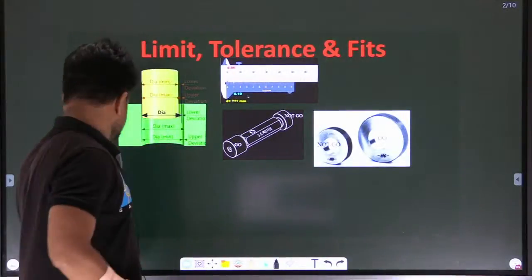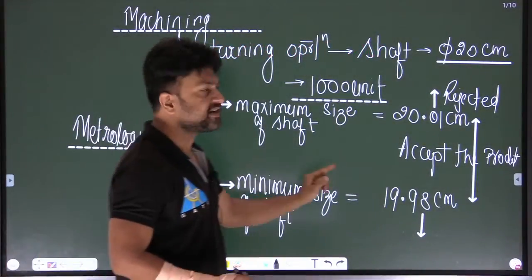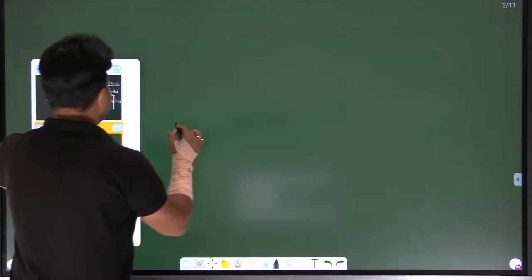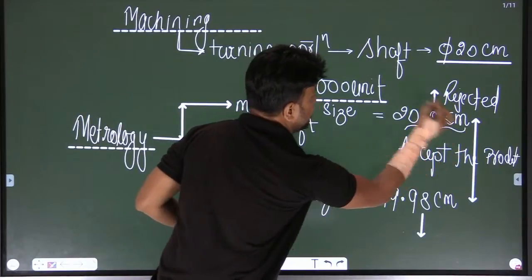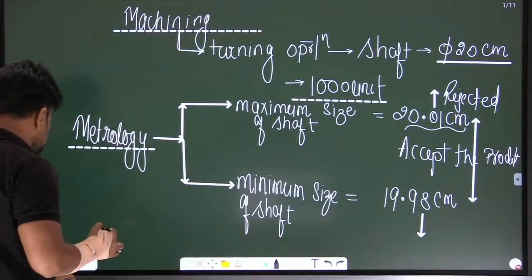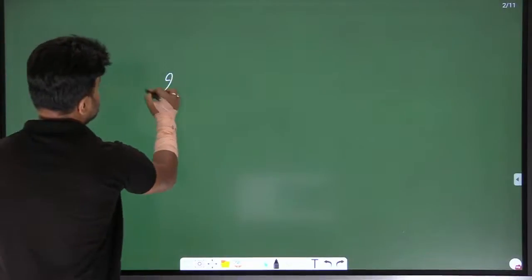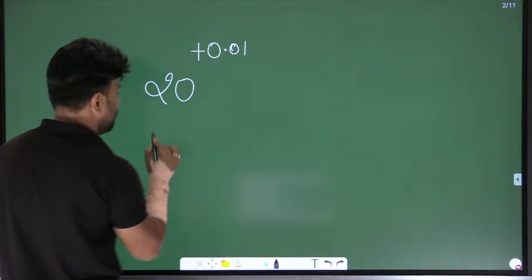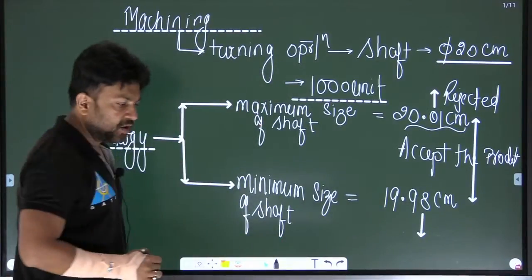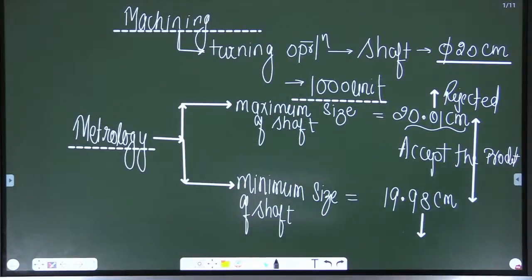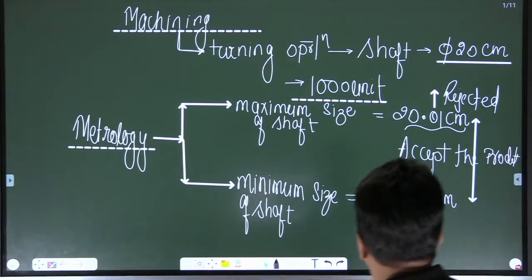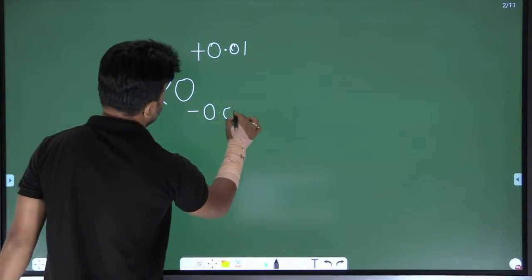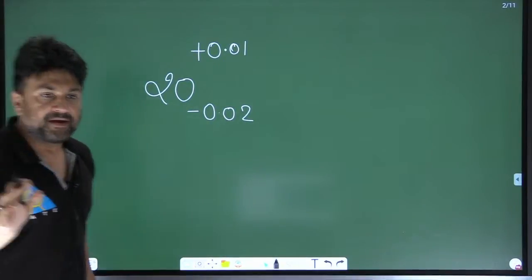Now you can see in this example, there is a shaft. You have seen in the previous example how to get the maximum size. This is the size on which you put 0.01. And this is 19.98. How can you get 19.98? If you subtract how much? 0.02. Am I clear?